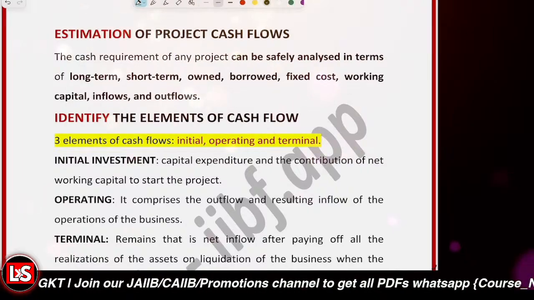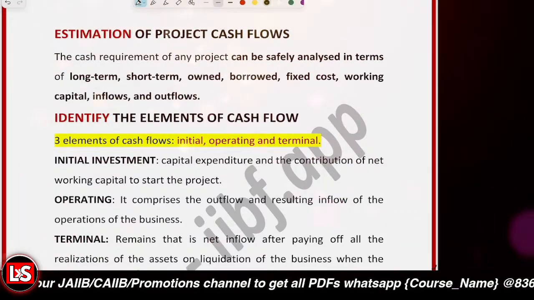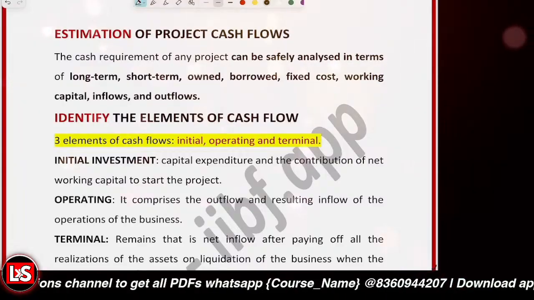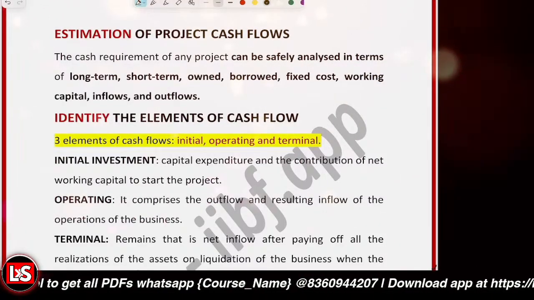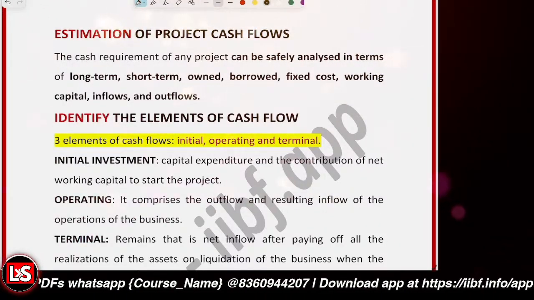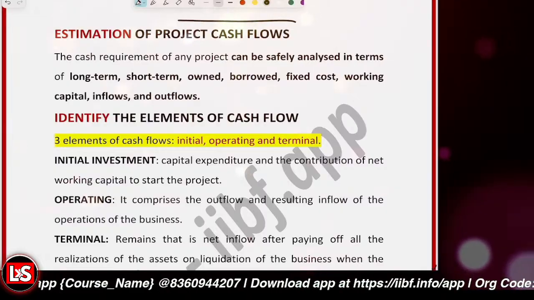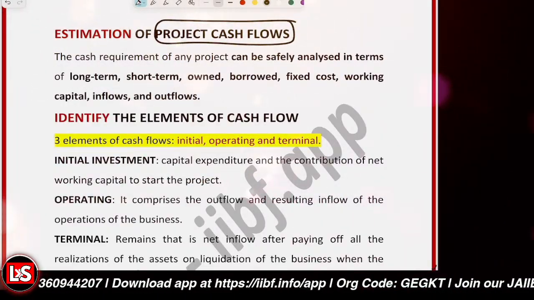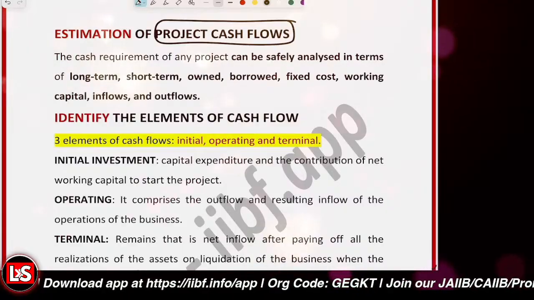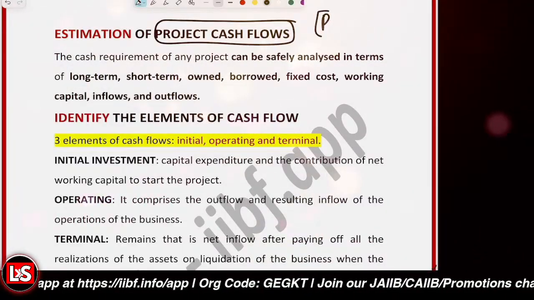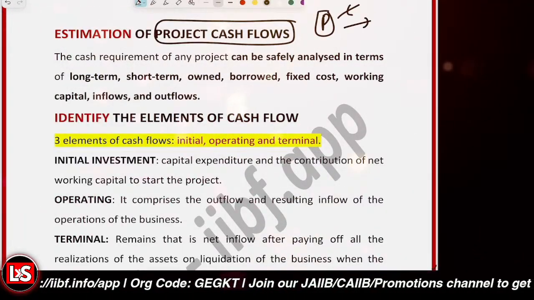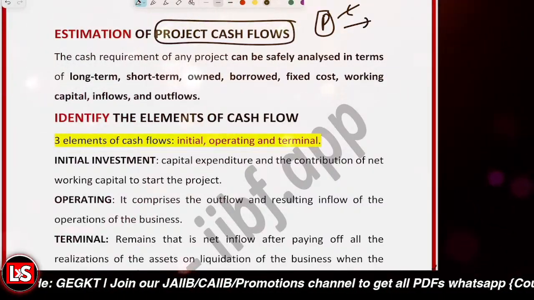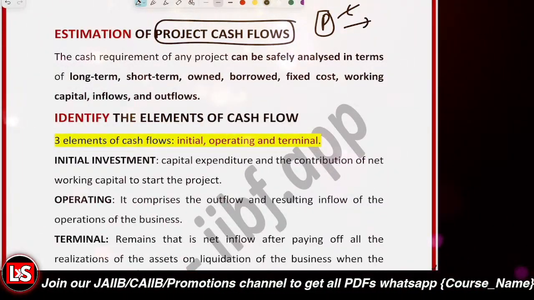And the estimation of project cash flows: project evaluation depends upon what? Estimating the cash inflows and outflows as per the project life. If you look at the project cash flows, what does it indicate? The project evaluation basically depends upon that only. Let's say we undertook some project, we want to know what will be incoming and what will be outgoing for the next 7 years. So what is the initial cash flow, the initial investment that we have made in the project.